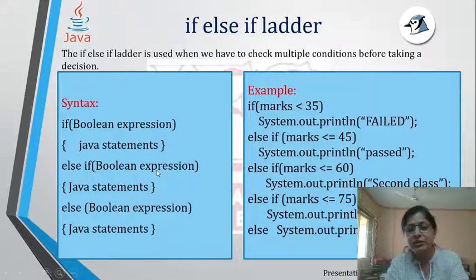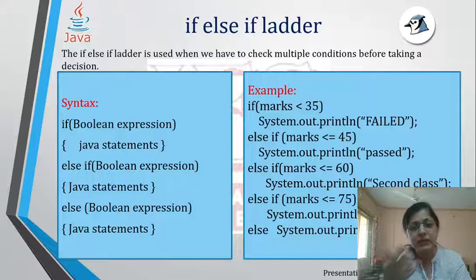If this boolean expression evaluates to true, it will follow the statements after that. And if it is evaluating to false, then it will not do the second block of statements, and it will go to the third expression. So it will again start evaluating this. That means it will go to the next if only if the previous ifs were evaluating to false.